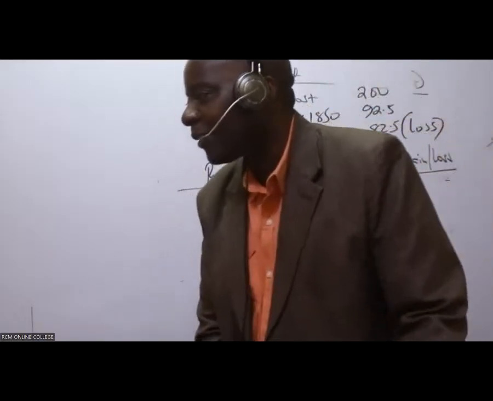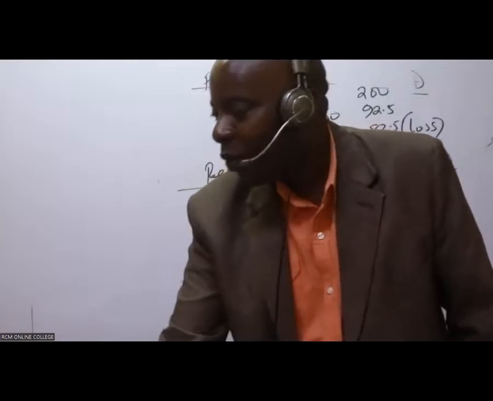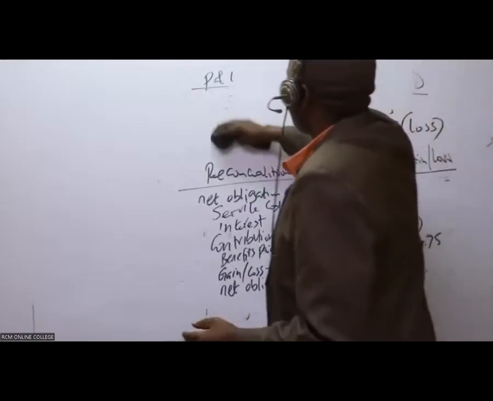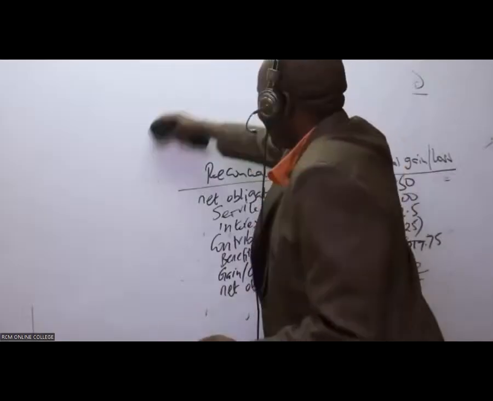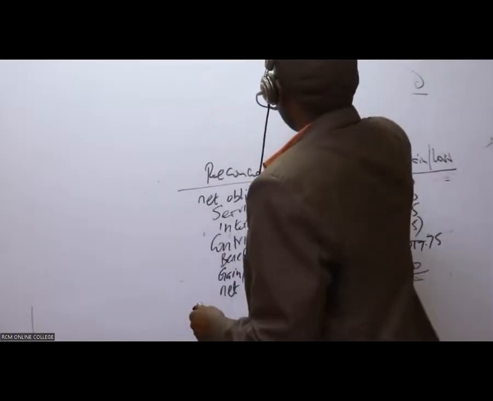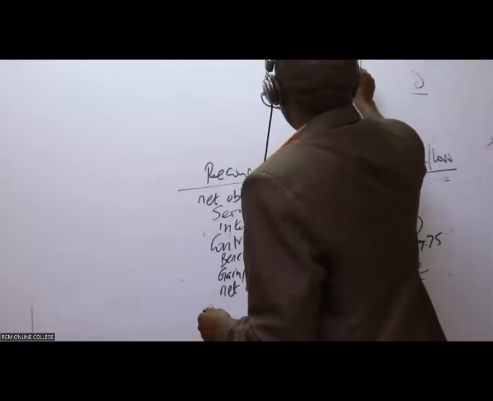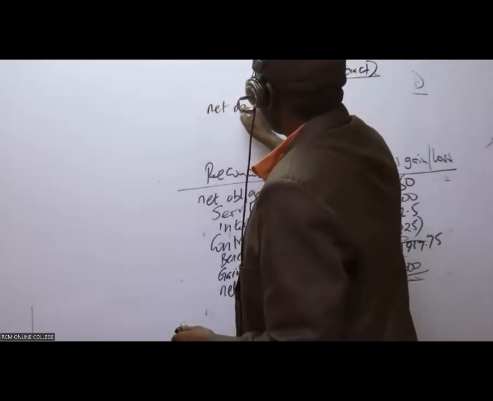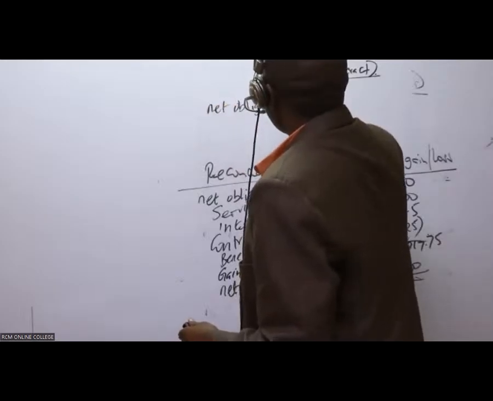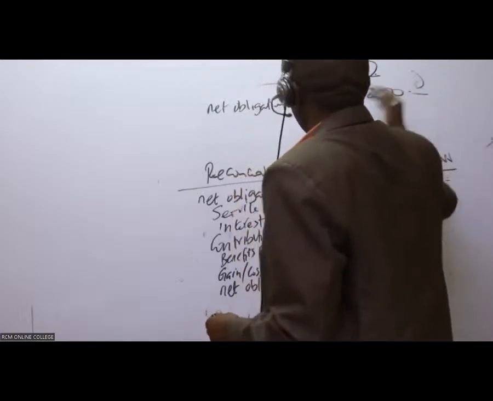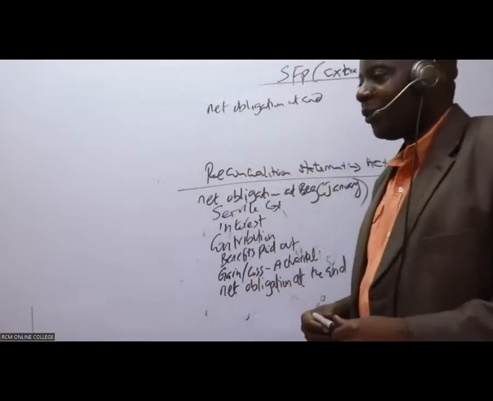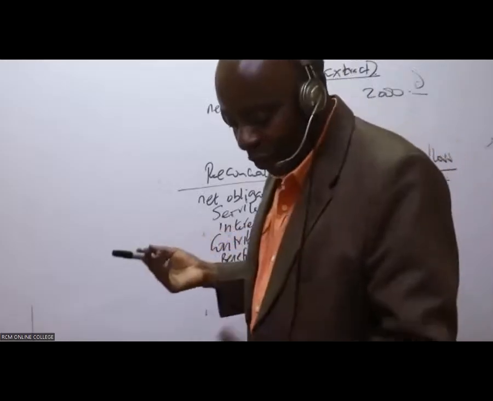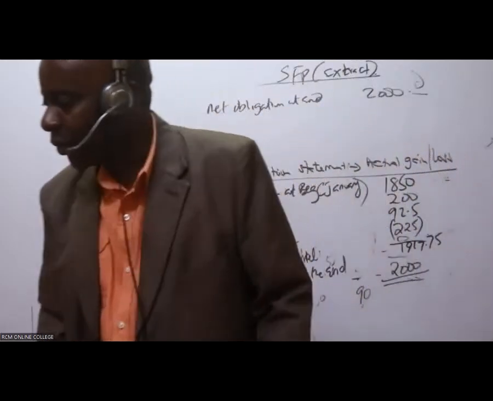Why don't we do an SFP? This was an easy one. The statement of financial position extract. You simply give us the net obligation at the end, which is 2,000. Then you are done, because it is just 1 year. Thank you very much for asking those great questions.